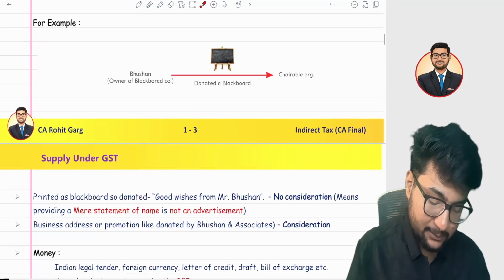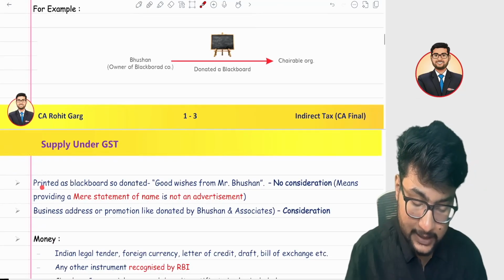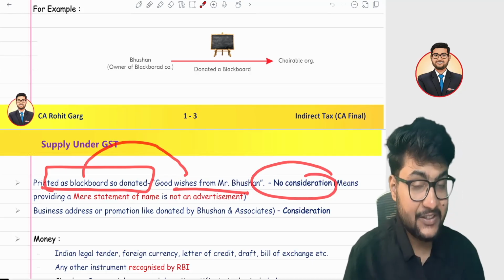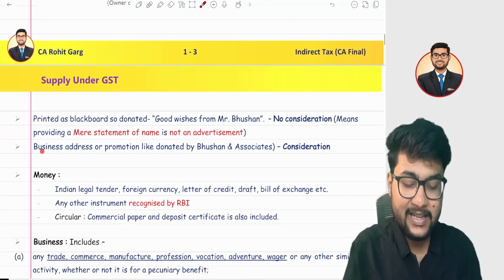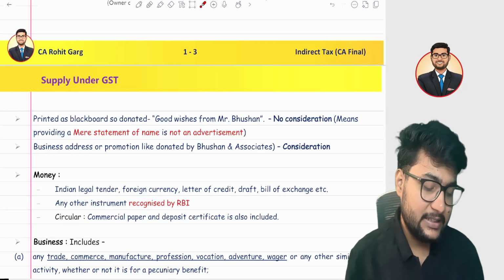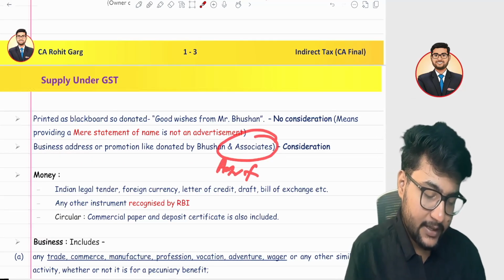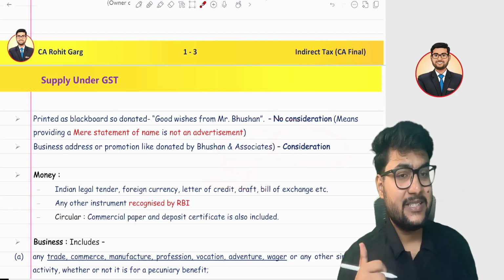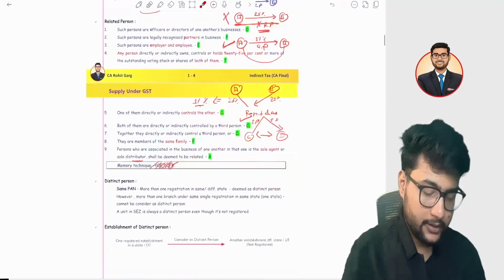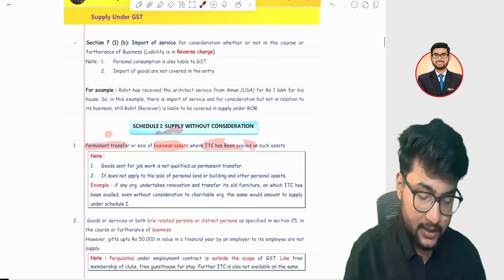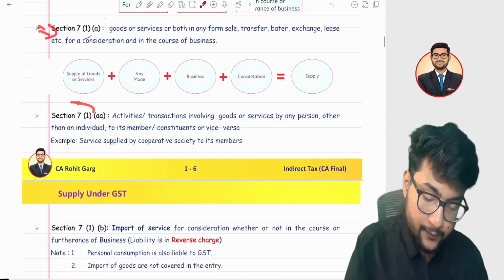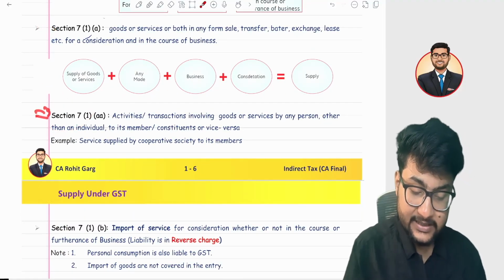If there's a mere name, for example, the name printed on the blackboard, good wishes from Mr. Bhushan, then it is not a consideration because there is no advertisement. But in case the business address is written, then it is a pure case of an advertisement, and in that case it is considered as a consideration. I hope all the 4 points are clear to you. Okay, so the first section is cleared. Now we jump to section 7(1)(a).